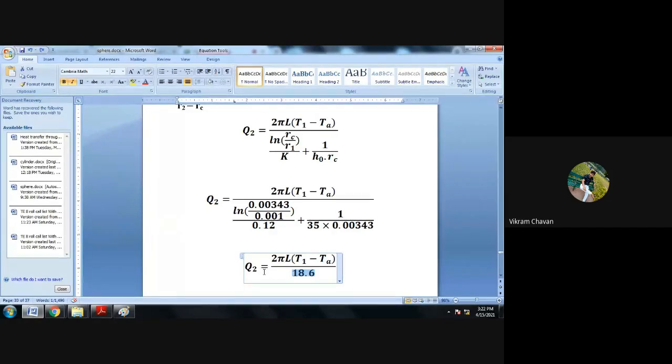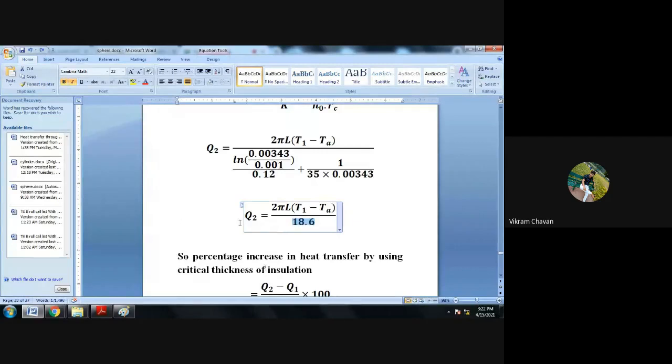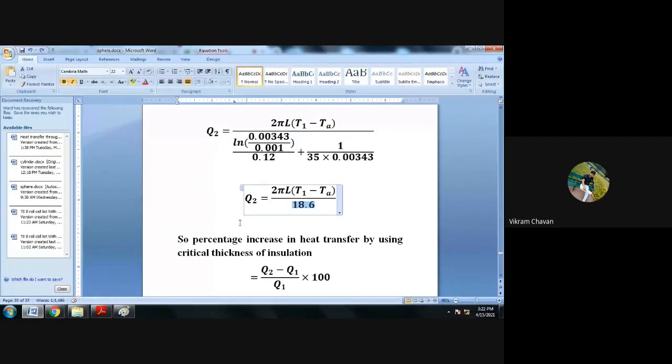Now we have to calculate the percentage increase in heat transfer by using the critical thickness of insulation. To determine this, we subtract the lower heat transfer rate from the higher heat transfer rate, divide by the lower heat transfer rate, and multiply by 100. That is Q2 minus Q1, divided by Q1, multiplied by 100.